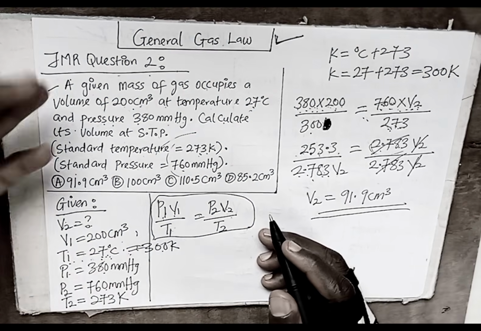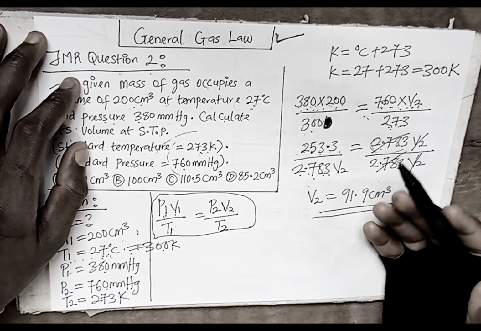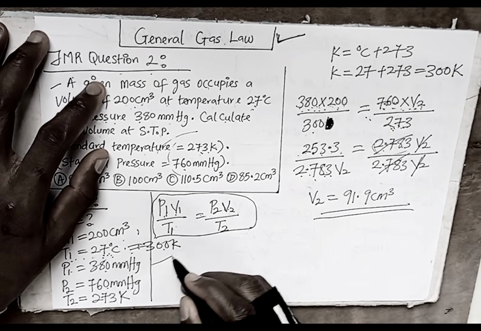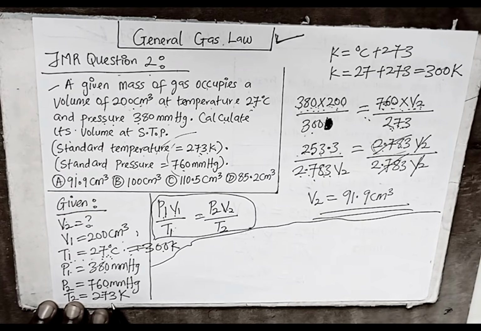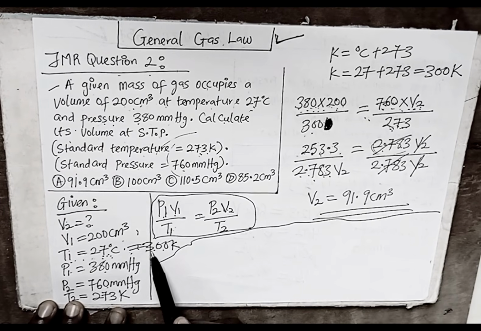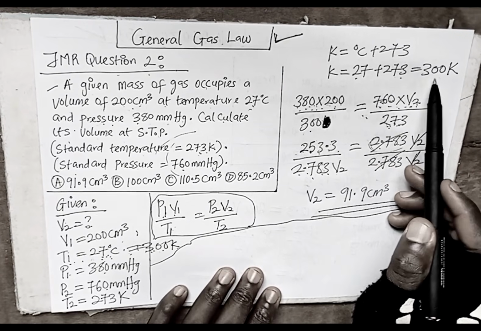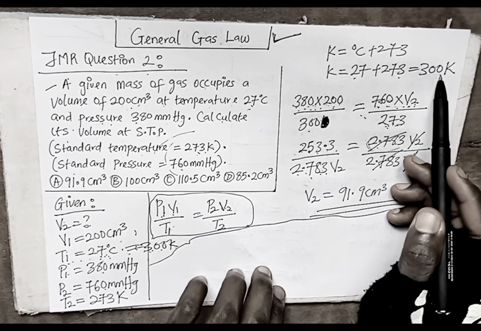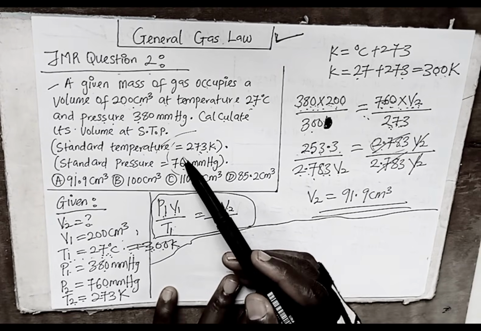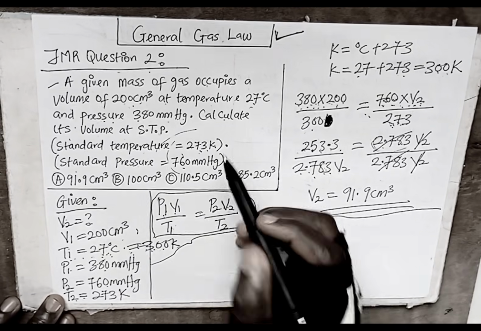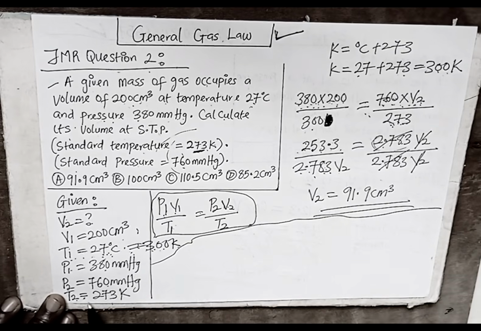While I was doing this video, my phone suddenly stopped recording. I've already solved and arrived at the answer, but I'll walk you through how I got it. We were talking about converting degrees Celsius to Kelvin: 27 plus 273, and we got 300 Kelvin. That's our T1. Our T2 is the standard temperature, since they gave us STP. That's why we placed it here, 273 Kelvin.